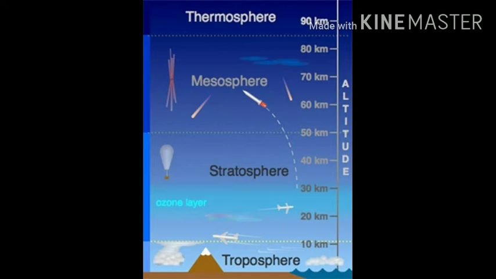This is how the wind blows. Also, the water vapor in the air condenses and falls on the earth's surface in the form of rain and snowfall. So we can say that the atmosphere plays a very important role on the earth.